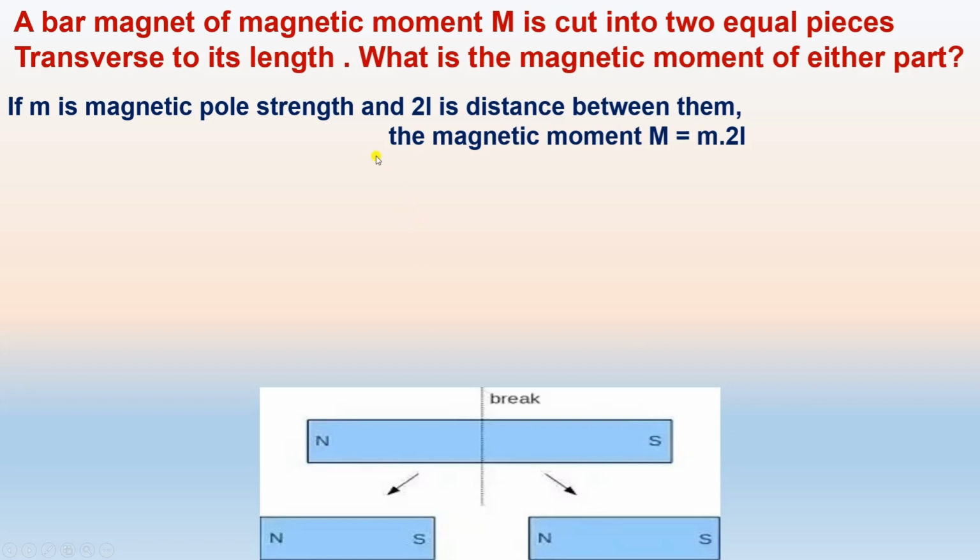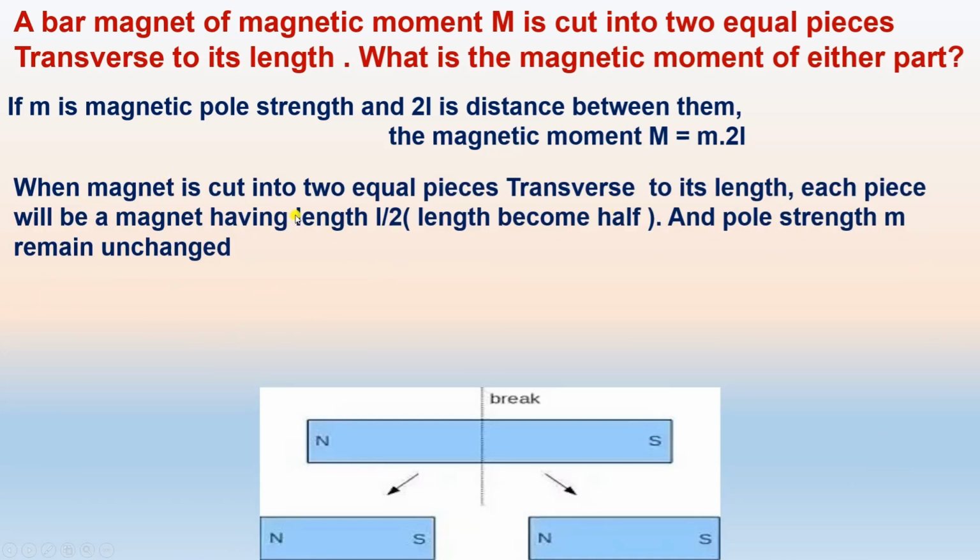Then the magnetic moment, as we discussed earlier, M equals pole strength multiplied by the length 2L. When the magnet is cut into two equal pieces transverse to the length, each piece will be a magnet having half the length, 2L by 2, and the pole strength m remains unchanged. The pole strength of the north pole and south pole remains the same, small m.